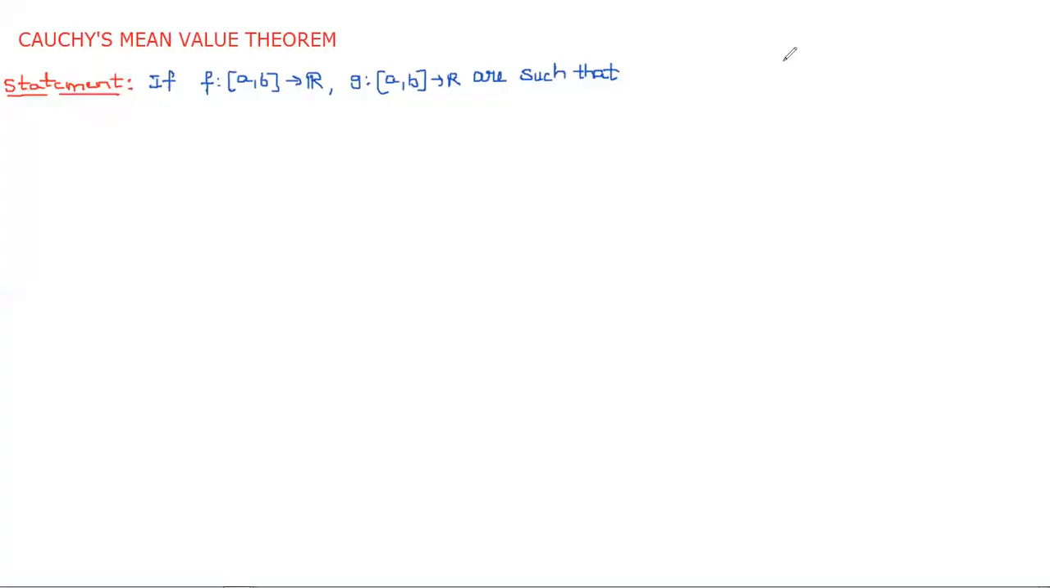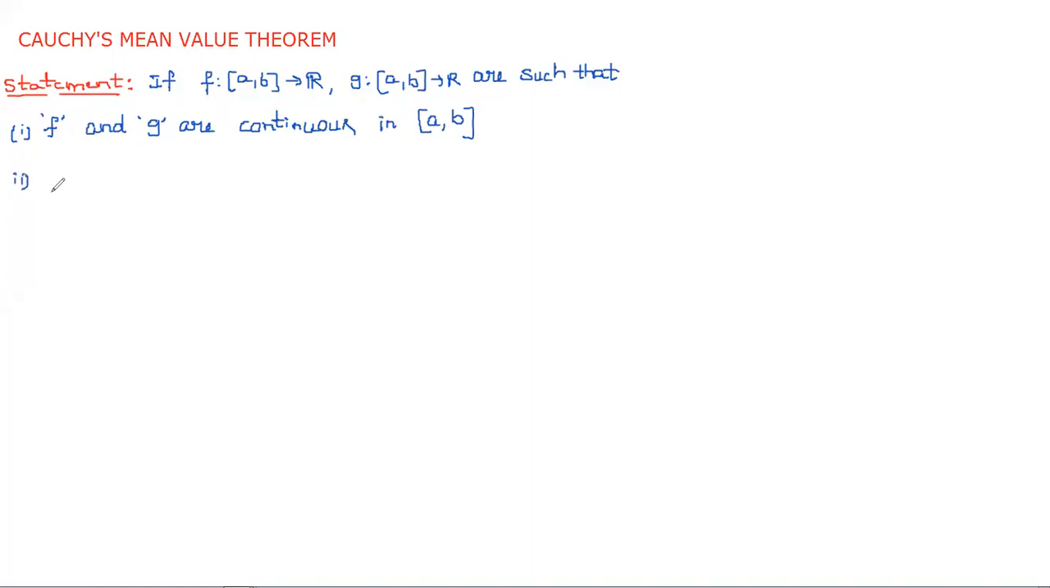So then which conditions do they have to satisfy? Obviously they have to satisfy some conditions. What are those conditions? First one, f and g, that is f of x and g of x, are continuous in the closed interval a comma b. So whatever functions we are choosing, those two functions must be continuous.